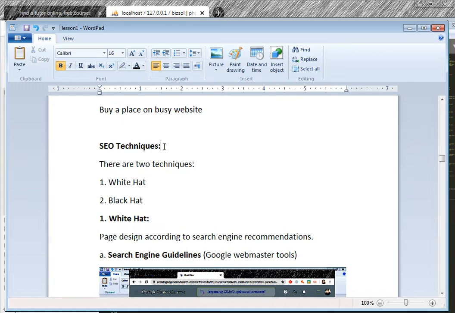Okay, now what are the SEO techniques? These are SEO techniques. There are two main techniques. White hat means according to the rules and regulations of the search engine, what the search engine recommends. If your title, your meta tag, your content is according to search engine recommendation, then it is called white hat. If you use illegal activity, black hat, to increase the rank, to over-stuff keyword density, like that, it is against the search engine recommendation. Page design according to search engine recommendation is white hat, and against it is black hat.